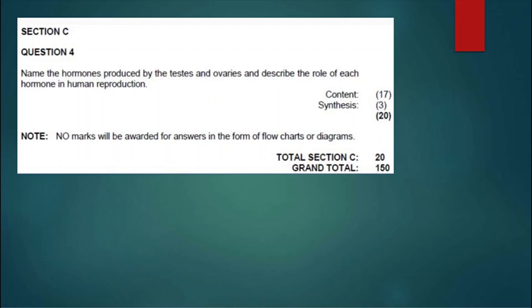So the last hormone we have is progesterone, produced by the corpus luteum and placenta. Progesterone causes further thickening of the endometrium so that it is ready for implantation of the embryo should fertilization occur. High levels of progesterone inhibit secretion of FSH by the pituitary gland, which in turn prevents the further development of any new ovum in the ovary.